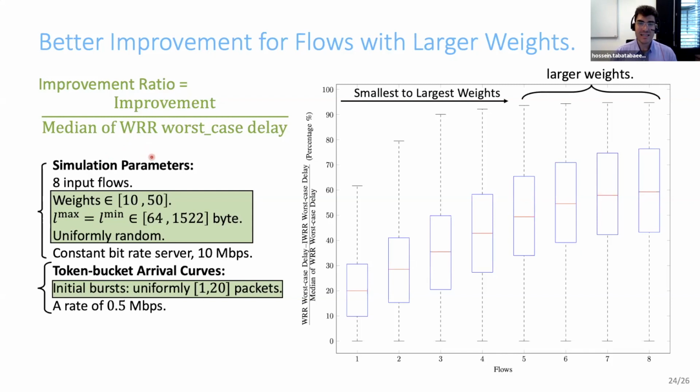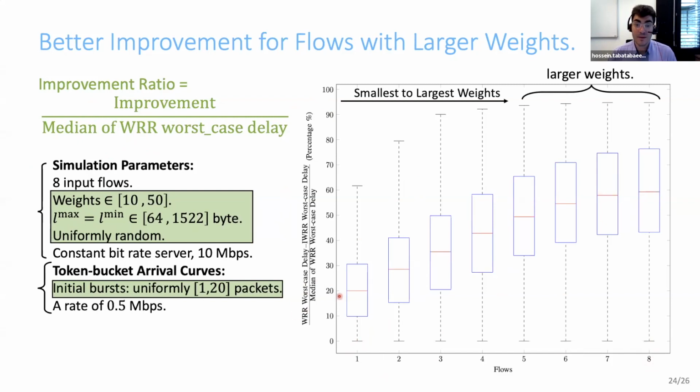This is because the scale of the improvement and the delay bound depends on the values of the weights and the packet sizes. And by comparing the improvement ratio, we can compare the improvement in different configurations. So in this figure, on the y-axis, I'm plotting the improvement ratio in percentage for all flows in the system, where flow 1 is the flow with the smallest weight and flow 8 is the flow with the largest weight.